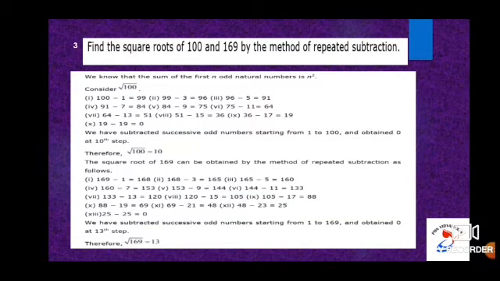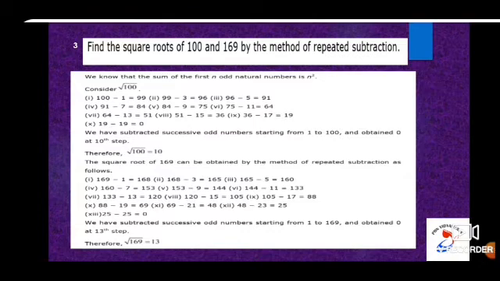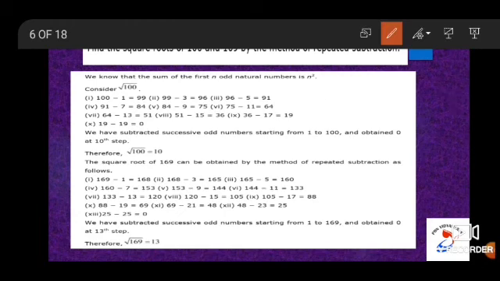This is how, without doing any calculation, you will check whether the given numbers are perfect squares or not. We'll move on to problem number 3. Find the square roots of 100 and 169 by the method of repeated subtraction. Children, we have to find the square root of 100. We already know that the square root of 100 is equal to 10. Moreover, the sum of the first n odd natural numbers is n square. So we have to take consecutive odd numbers and subtract, and see at which step we are getting the remainder to be 0. So 100 minus 1 is equal to 99.